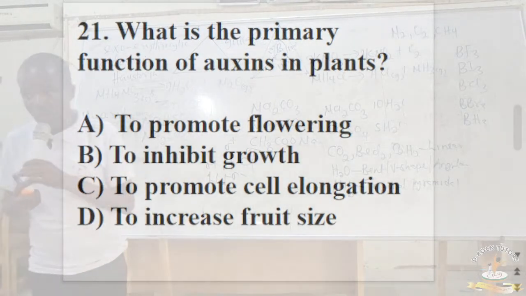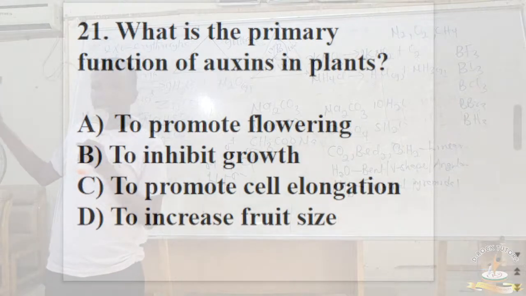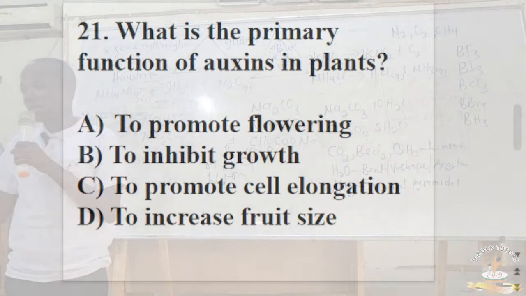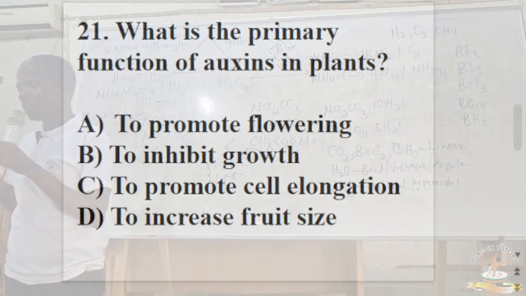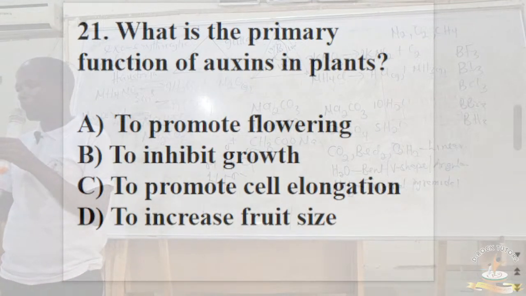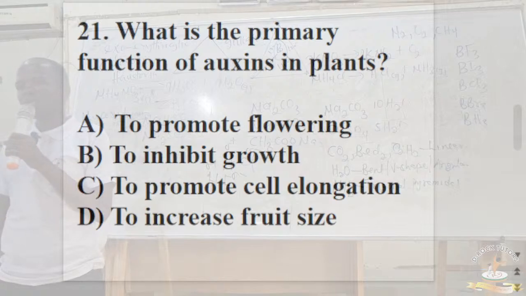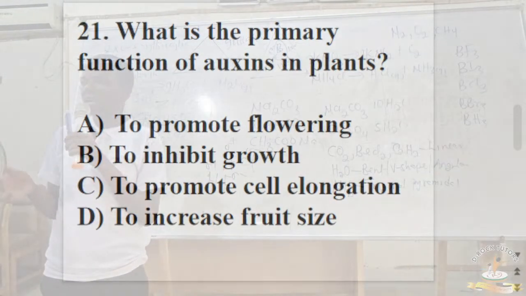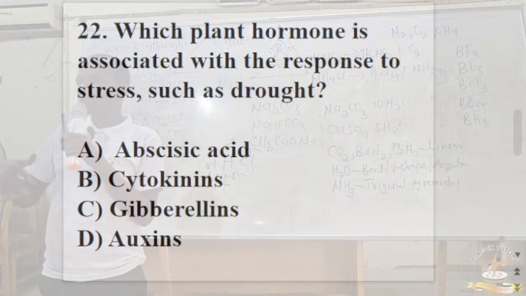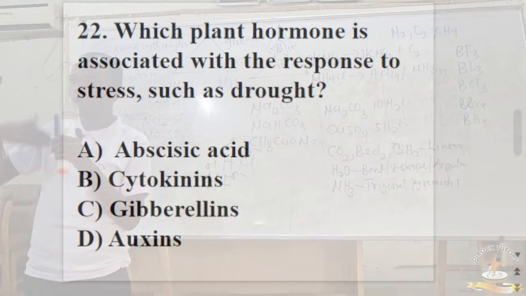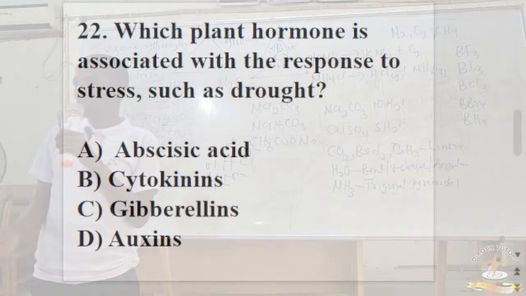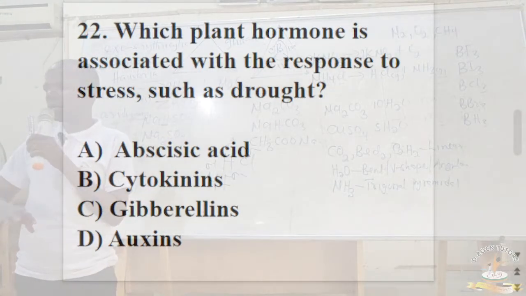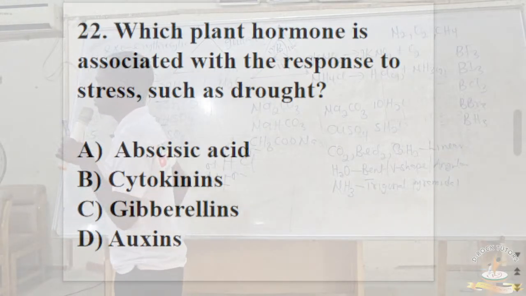Abscisic acid. Don't forget, it is this same abscisic acid that is responsible for opening and closing of stomata. Please take note of that. The plant hormone responsible for opening and closing of stomata is abscisic acid. So abscisic acid is involved in falling of leaves. It induces dormancy in seeds, whereas auxin and gibberellin will inhibit dormancy. All right. So the correct answer here is option A.